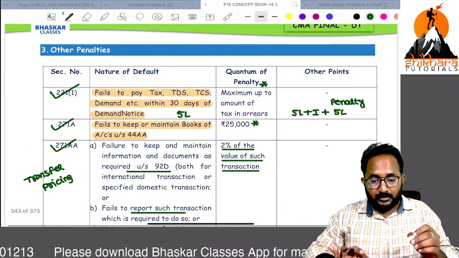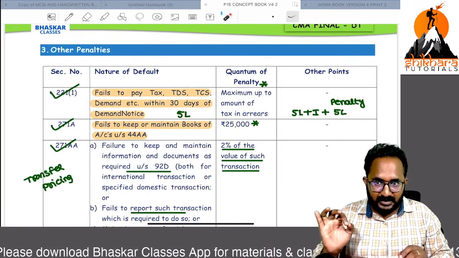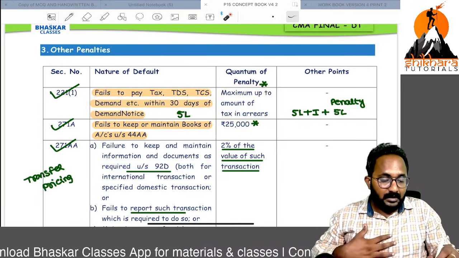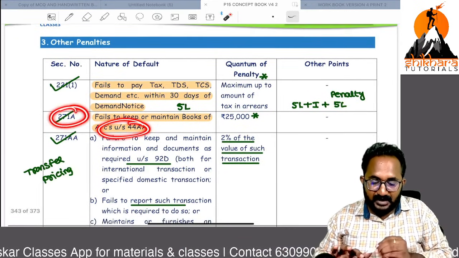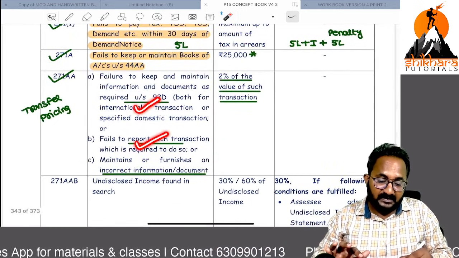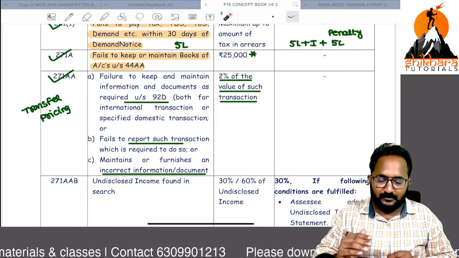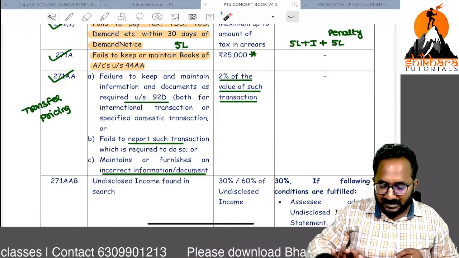Just remember, sir, if you have not paid any tax liabilities along with the demand notice within 30 days, you have to pay the maximum pending amount as penalty. If you have not maintained the books, 271A penalty 25,000. If you have not maintained the records under section 92D, or not reported the international or specified domestic transaction, 271AA, 2% of the value of such transaction.